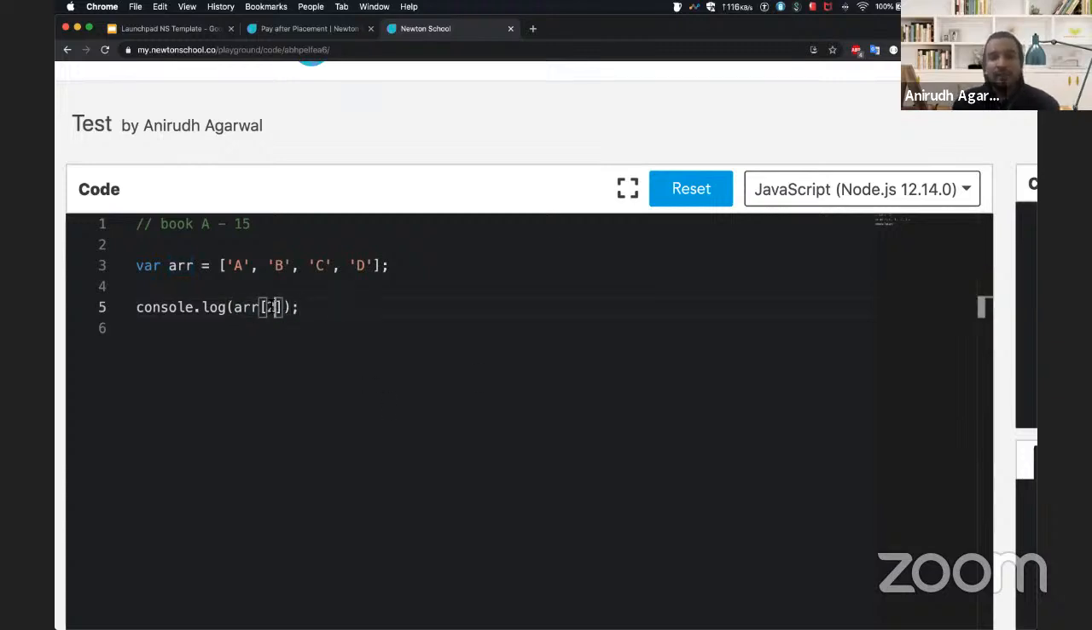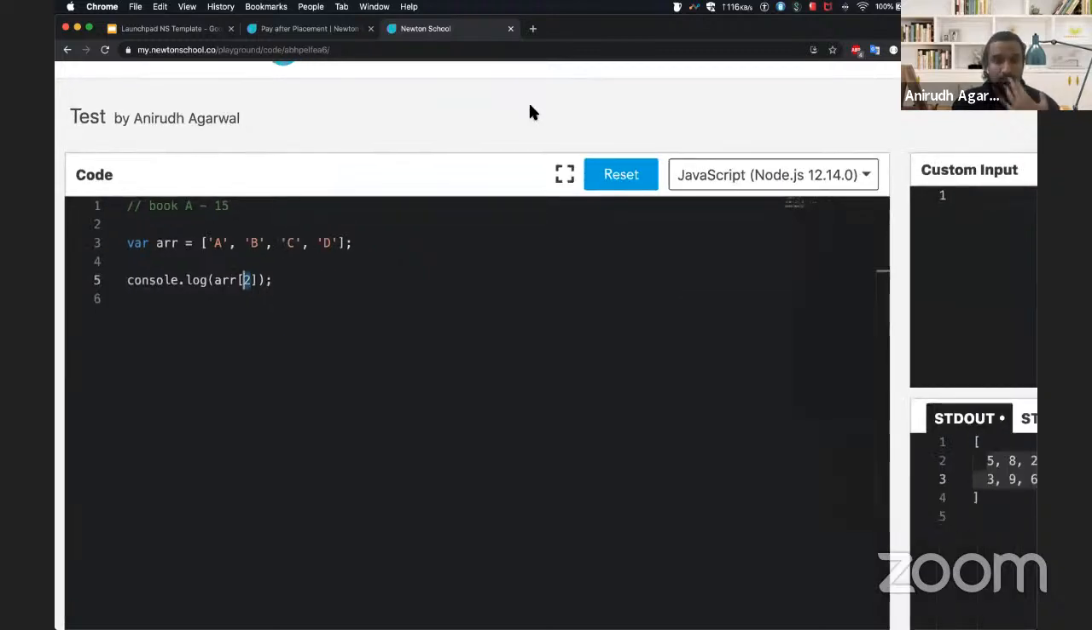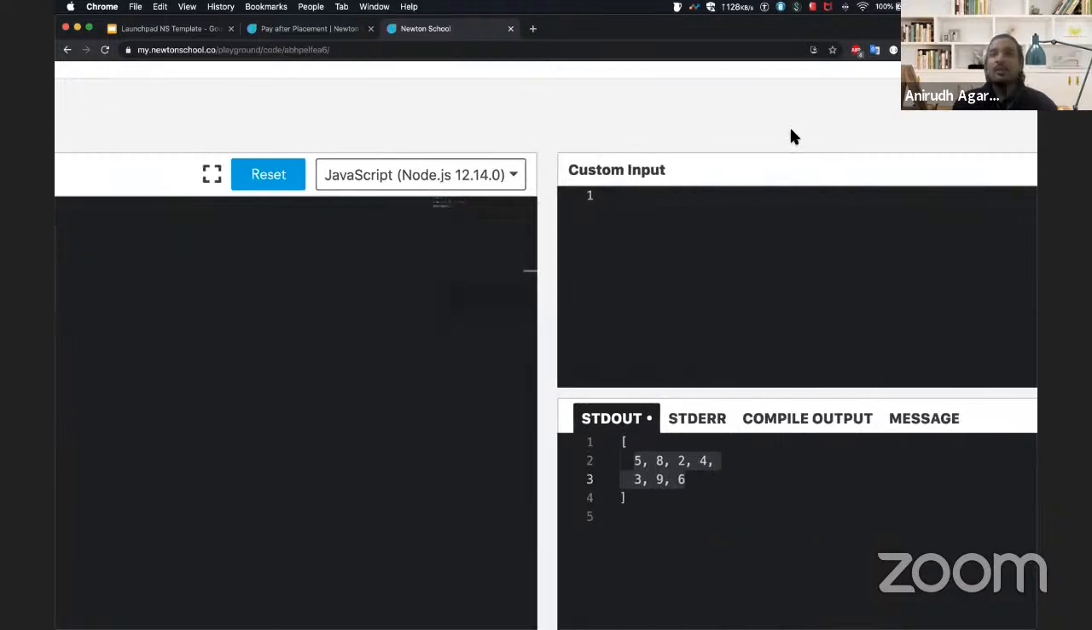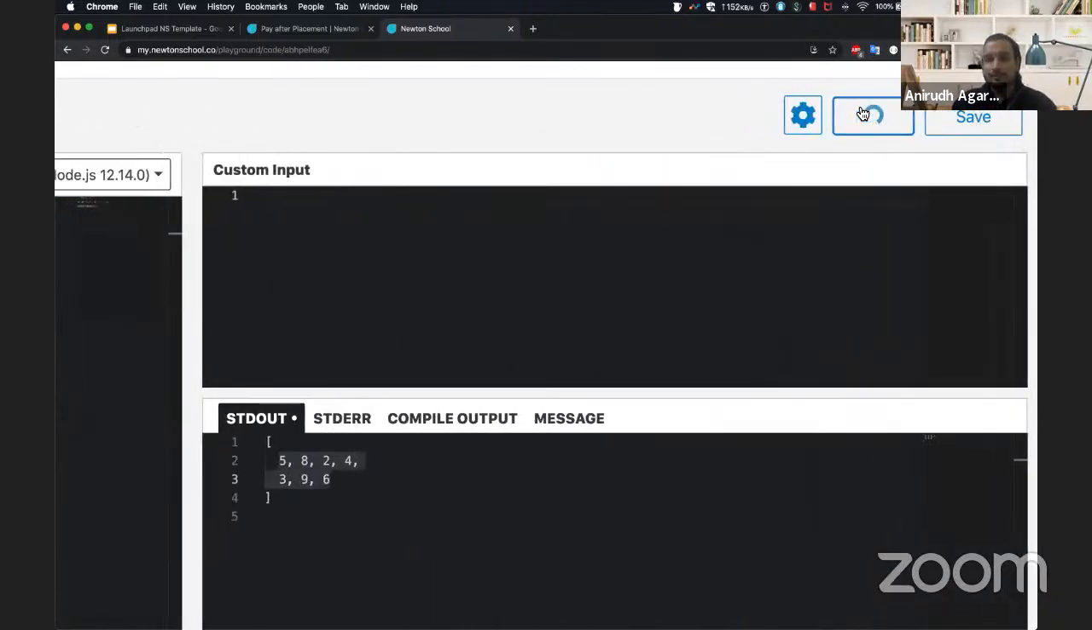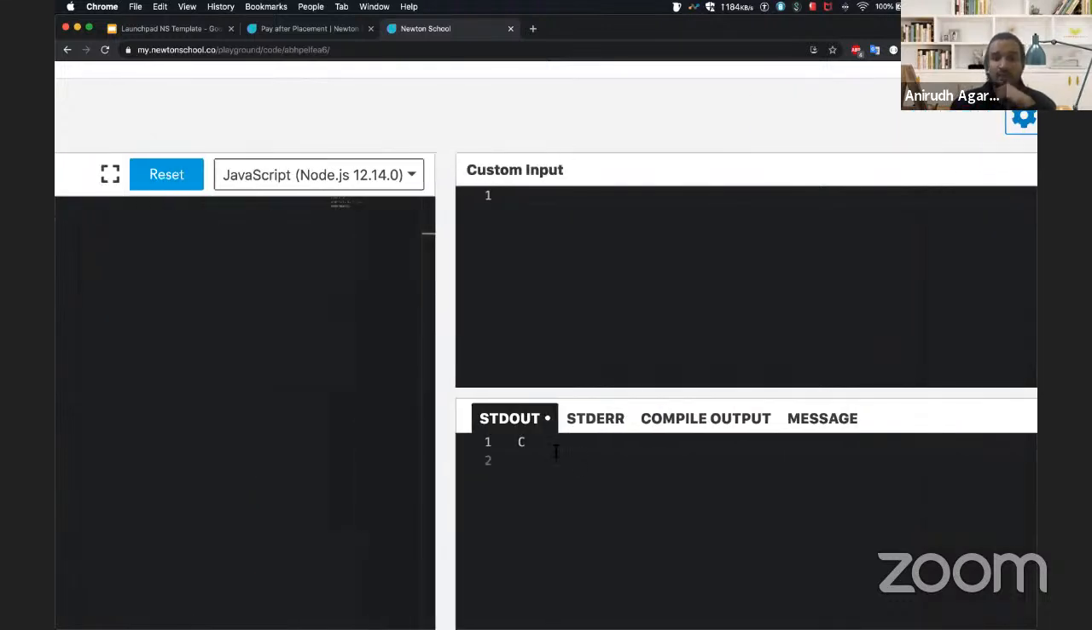Now I know why I've written two. It's not wrong. It's not a typo. I'll come back to it. But let's just run the code and we'll see. We should ideally get C, right? We'll see what happens. We get the output C, right?